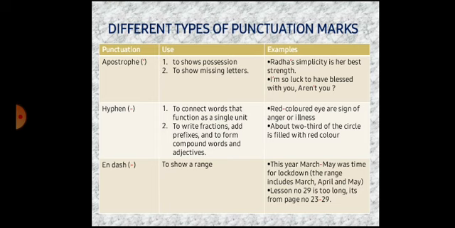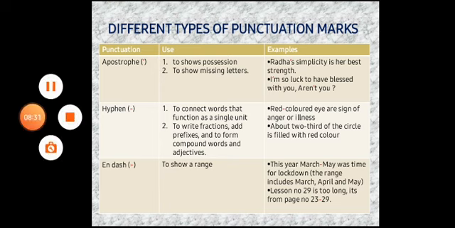Fine, I put here an example, my dear students. Red-colored eyes are a sign of anger or illness. See, in between red and colored there is a dash. About 2/3 of the circle is filled with red color. In the 2/3, I put a small dash.